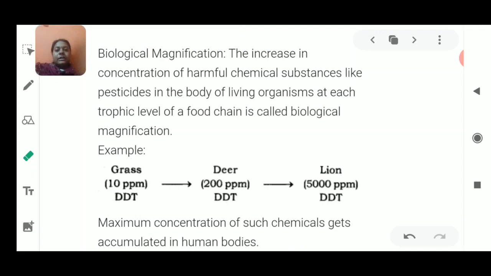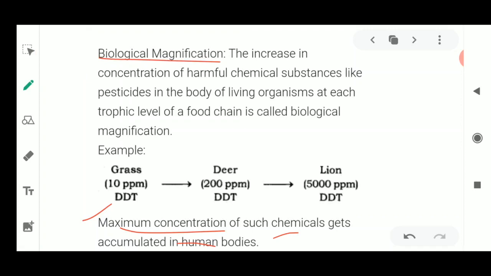So maximum concentration is found in the human beings, in the human body, because we are eating the plant product also, we are eating the animal product also, we are drinking the water also. So from 3-4 ways we are getting these types of chemicals, and from many other ways. So just because of it, the human will have more concentration of these pesticides and the toxic substances in their body. That is known as biological magnification, okay.